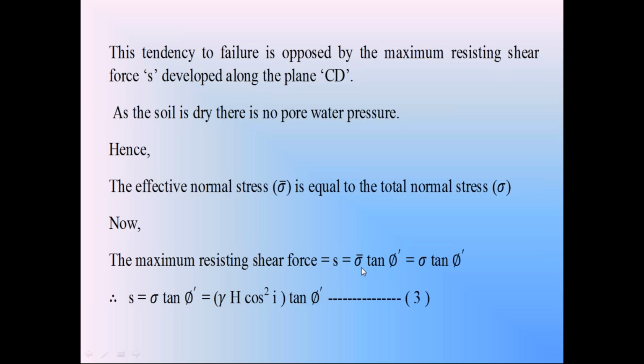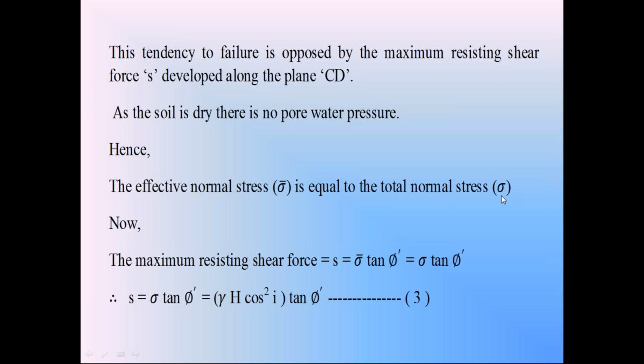S is equal to C, which becomes 0, so S is equal to sigma dash tan phi dash. Sigma dash is called the effective stress in the soil. According to Terzaghi, effective stress is equal to total normal stress minus the pore water pressure. Since in the first discussion the soil is in dry condition, the pore water pressure is 0. So the effective stress becomes equal to the total normal stress sigma. So in this discussion, the effective stress is the total normal stress.